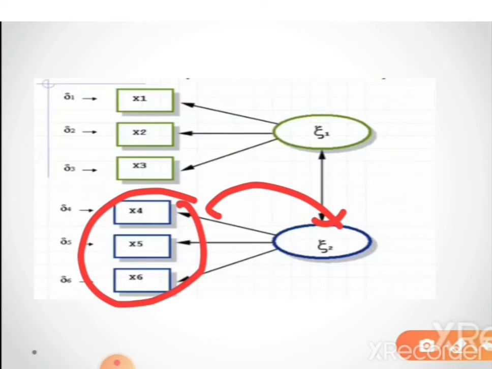So this is the difference between confirmatory and exploratory factor analysis. Clear? Here confirmatory factor analysis is used for an existing product. We have prior knowledge of the data and we are just confirming it.